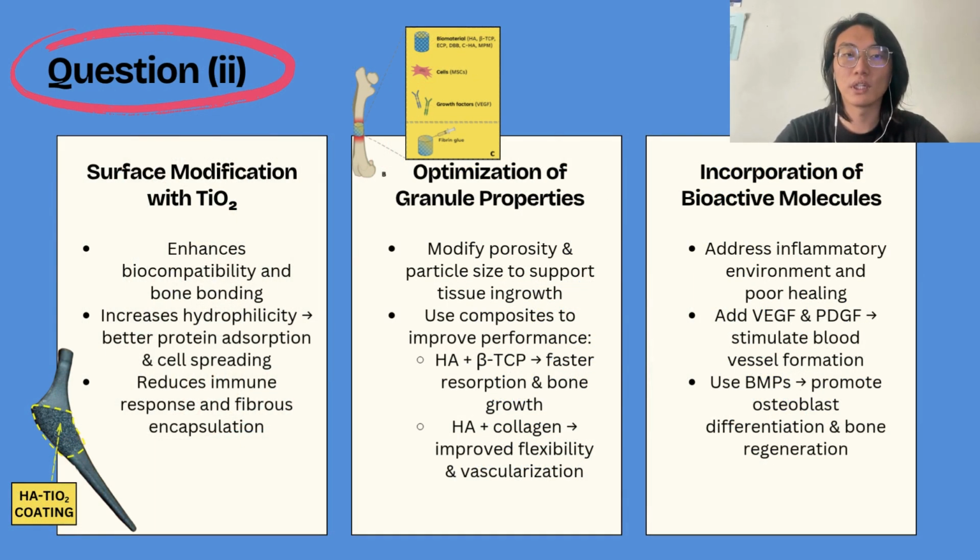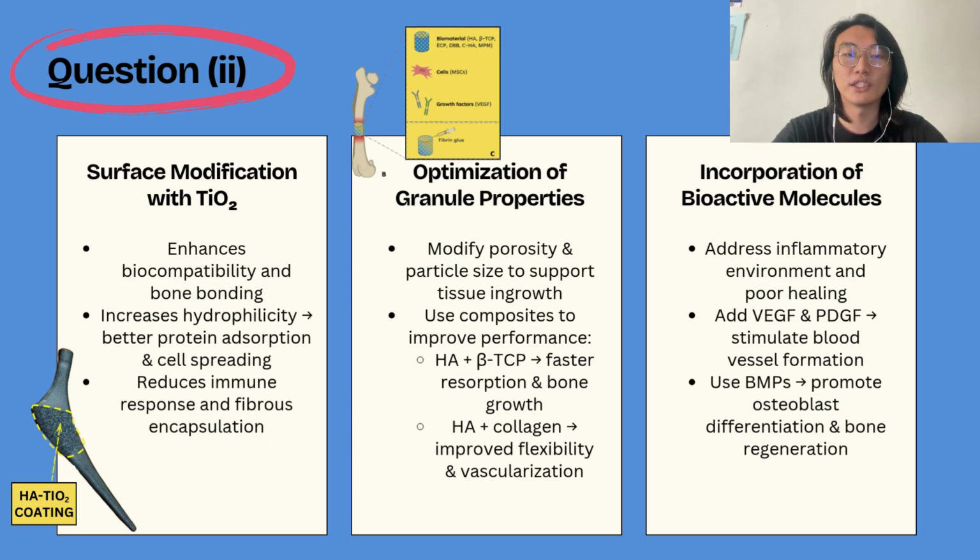I'm going to talk about the approaches to overcome the problem facing this implantation. The first approach is surface modification with TiO2. It can enhance biocompatibility and bone bonding. This approach can increase the hydrophilicity, which will lead to better protein absorption and cell spreading. Thus, it will reduce immune response and fibrous encapsulation.